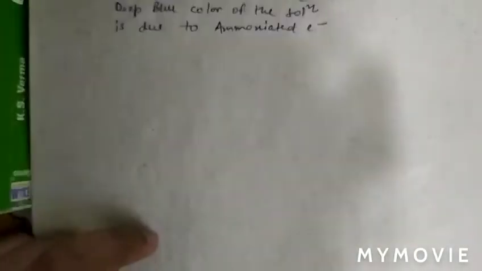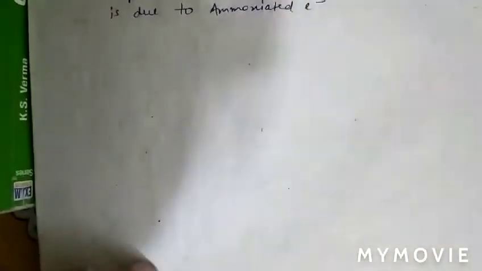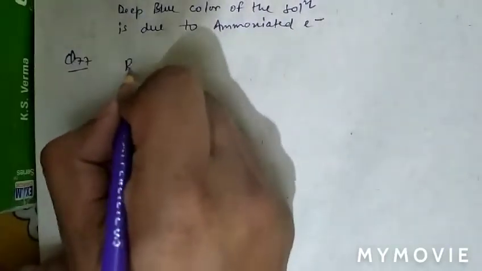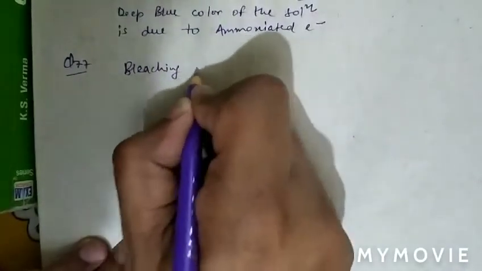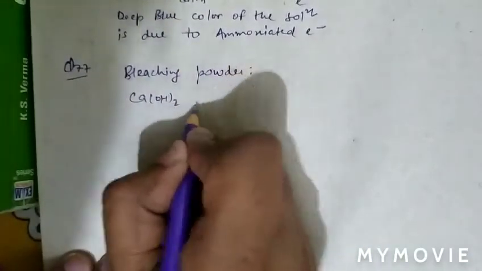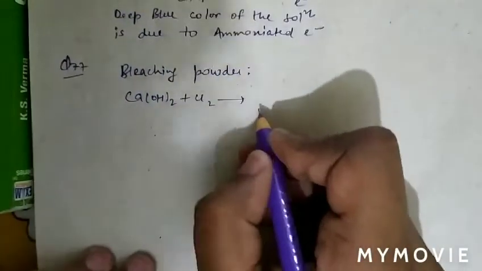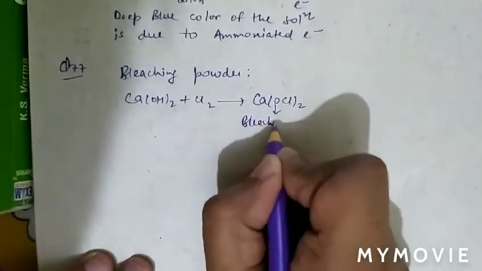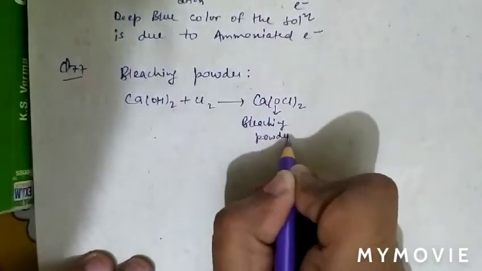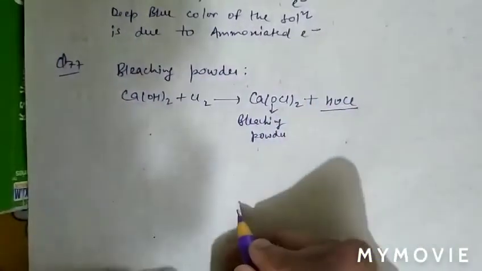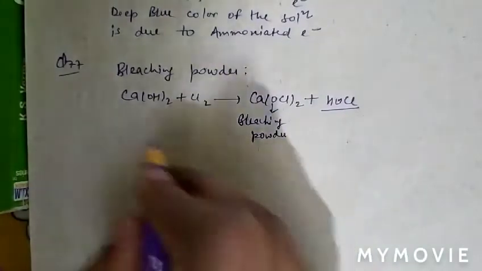See question number 77. In question number 77, what is given there? The question is, bleaching powder is obtained by passing chlorine on. As we know the preparation of bleaching powder, when calcium hydroxide is passed through Cl2, it forms bleaching powder, that is calcium oxychloride, plus HOCl. So question number 77, option C is correct.